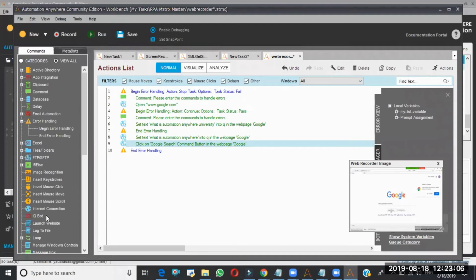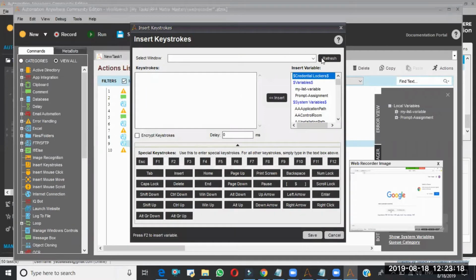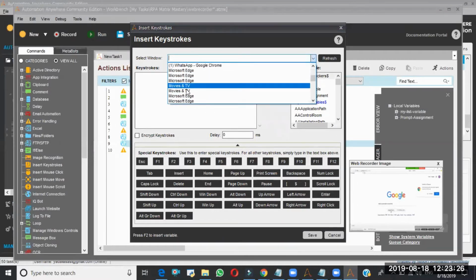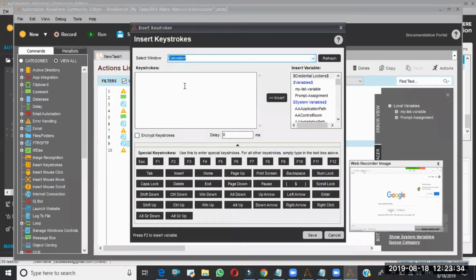I'll say Insert Keystroke. Here I'll select one window. Microsoft Edge is there, and the calculator is there.